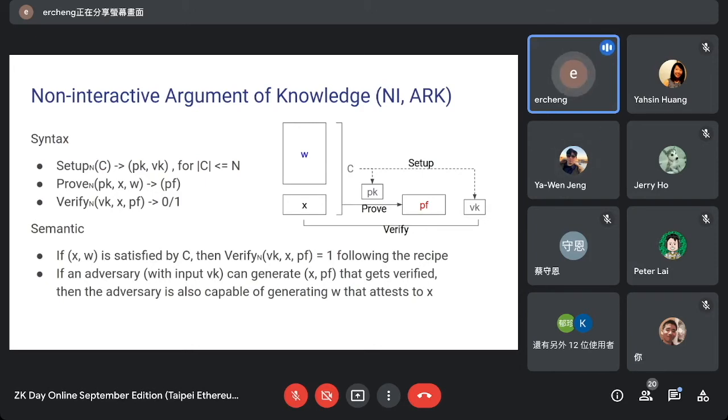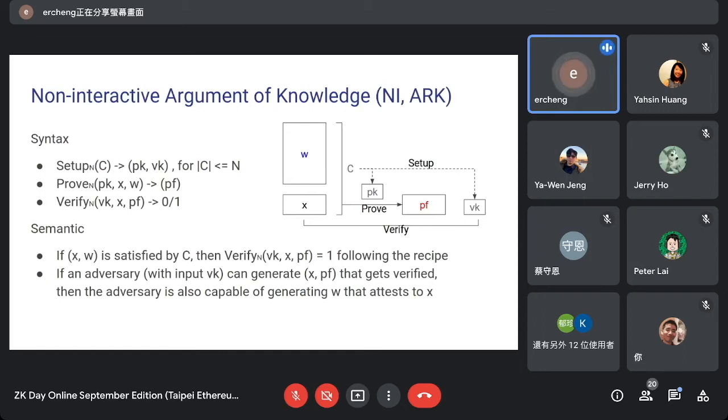The verifier would only have X and the verification key. If it also gets the proof, it can run the verification algorithm. The property we would like is that if the prover actually has X and W satisfied by C, then if we follow these steps, the verification would pass.